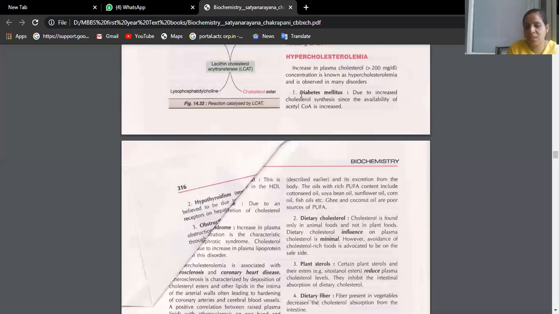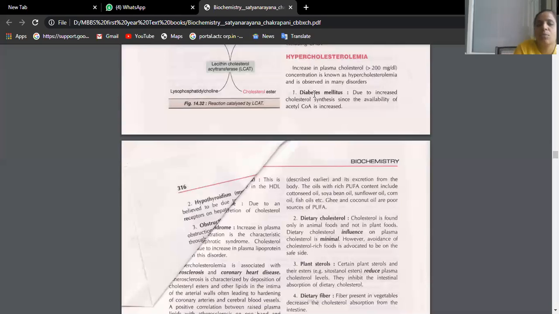But if tissues are not receiving glucose, they will start utilizing fats for the generation of ATP. When fat is utilized, you will see end products like ketone bodies. That's the reason you see ketonemia, ketonuria, diabetic ketoacidosis.